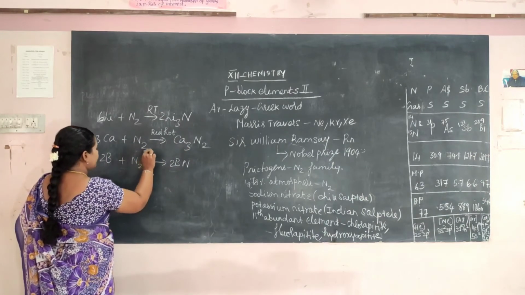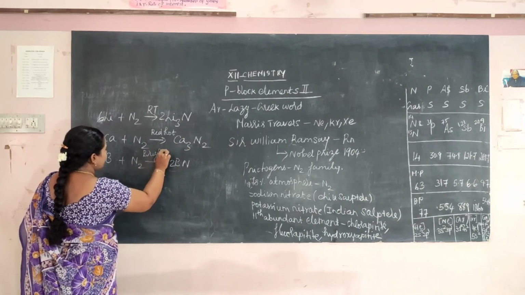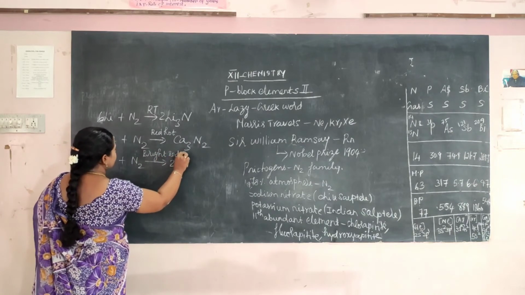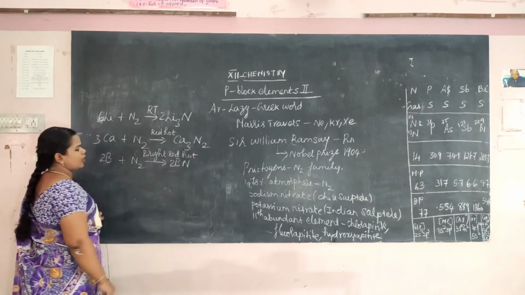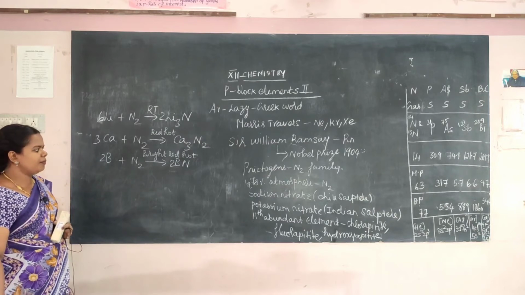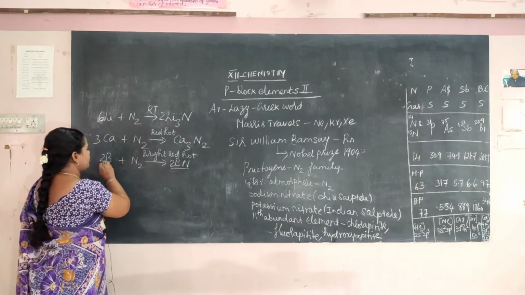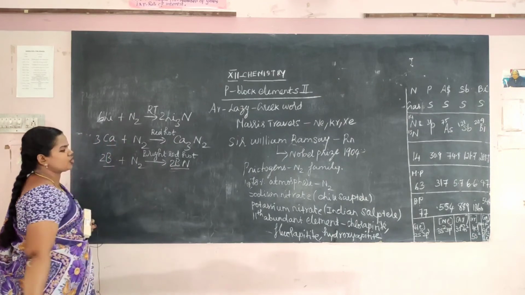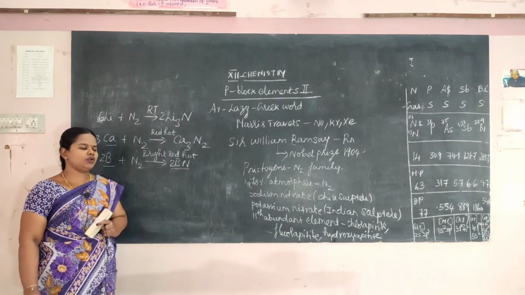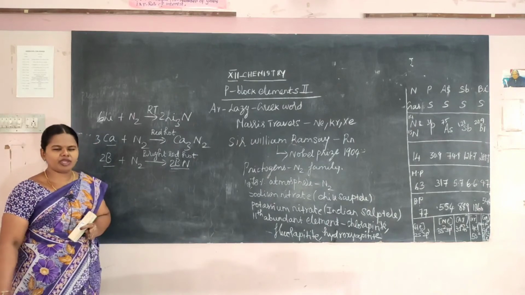And in bright red hot condition it will react with boron to form boron nitride. BN is boron nitride, B for boron, Ca for calcium and Li for lithium. Okay, these are some of the chemical properties.